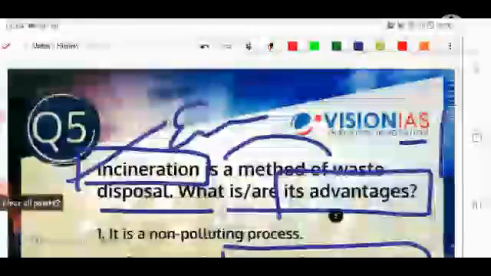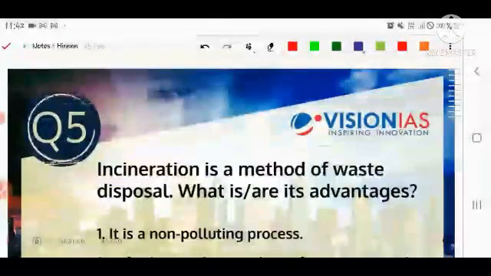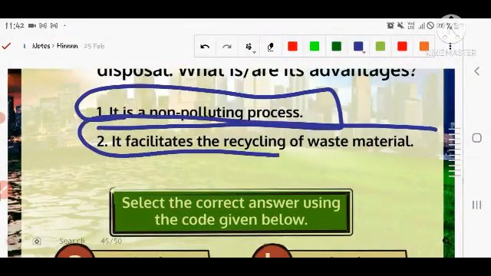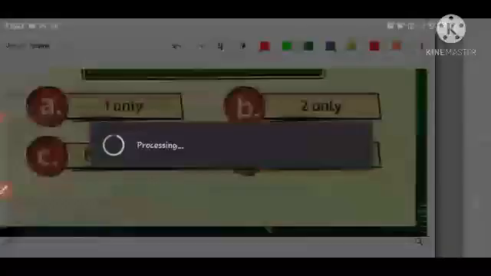I can repeat the question for better understanding. Incineration is a method of waste disposal. What is its advantage? Number first, it is a non-polluting process. Second, it facilitates the recycling of the material. Is it? The options are in front of you. Let's see the answer of the first question.